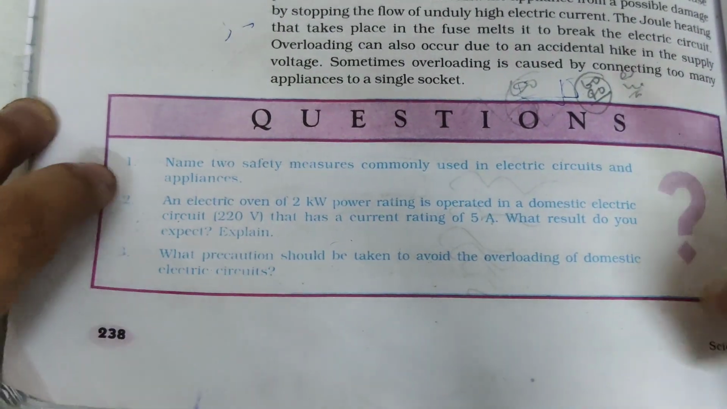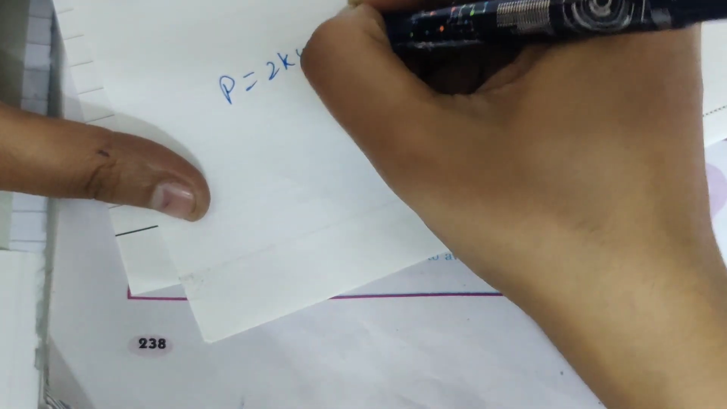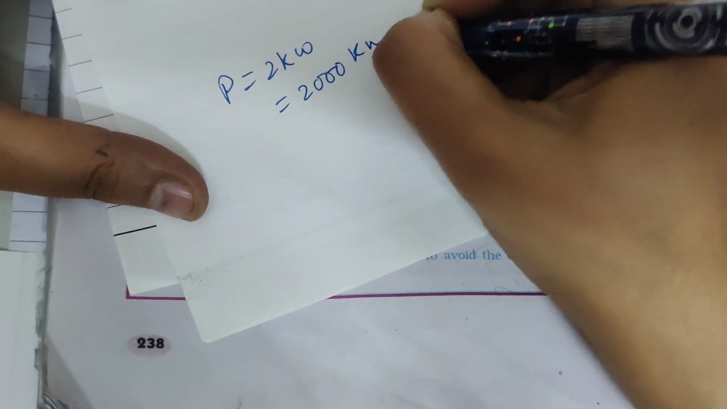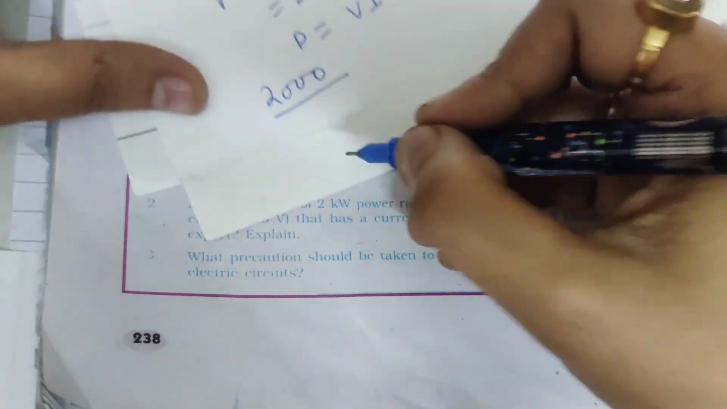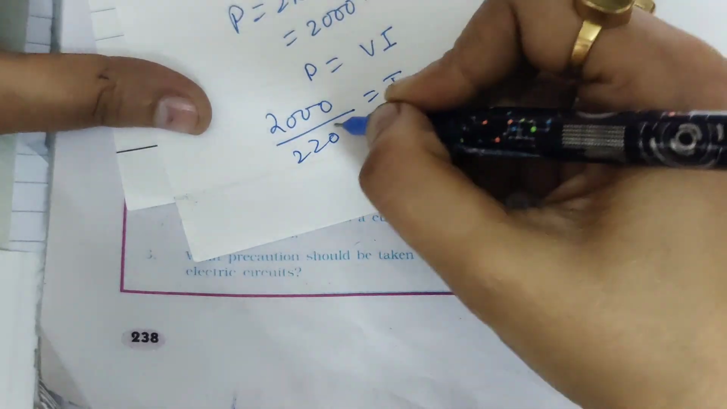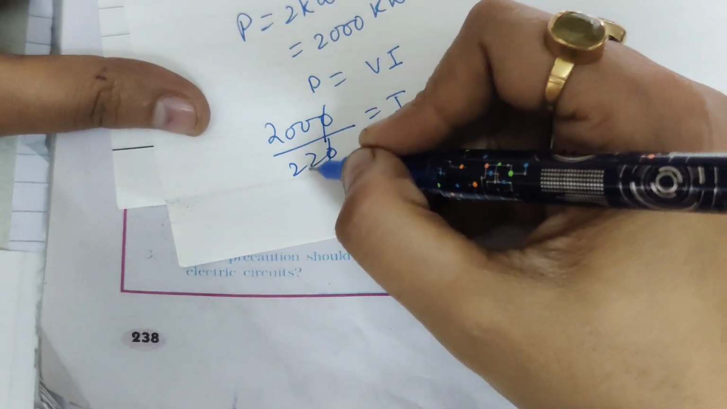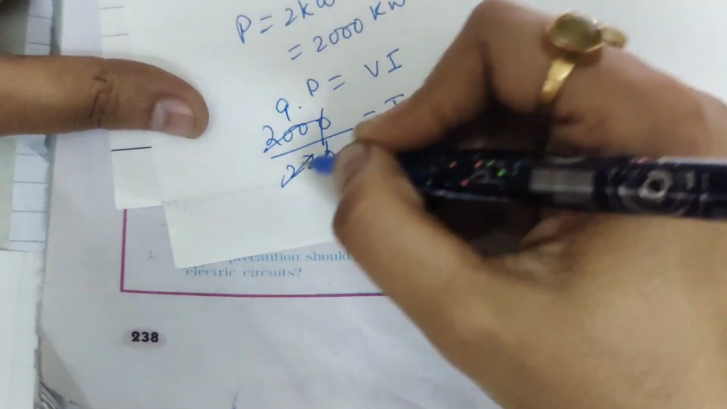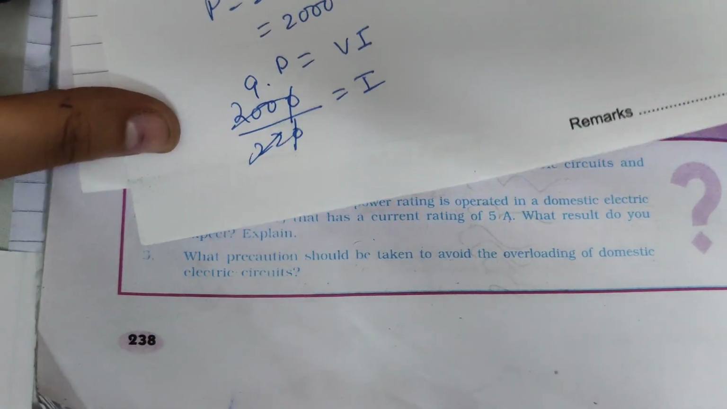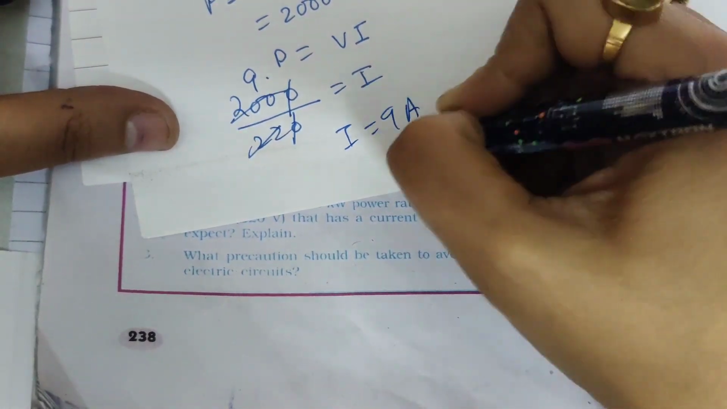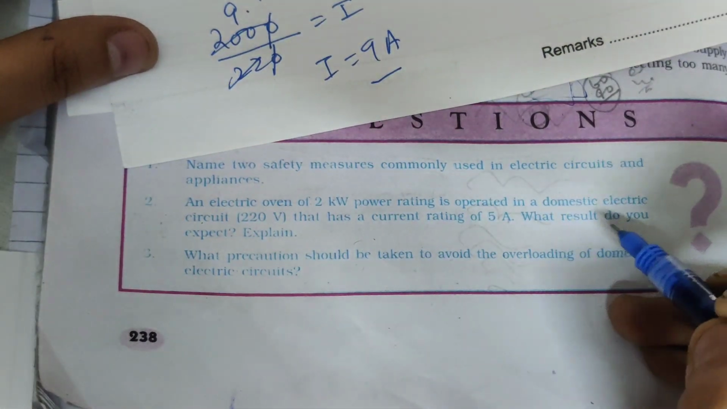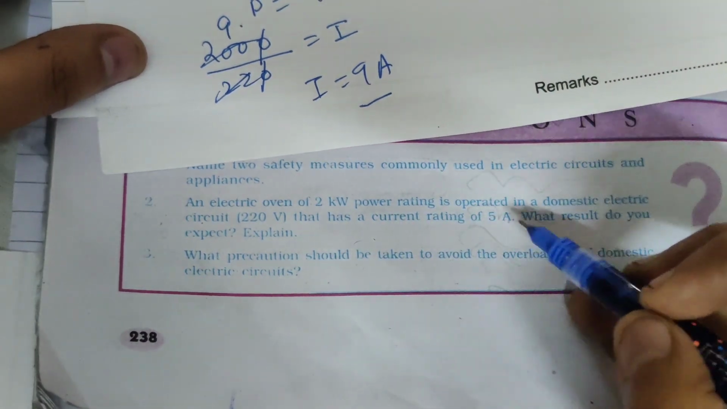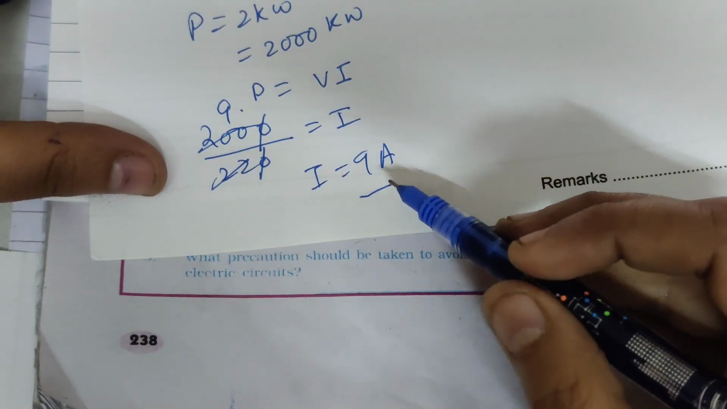So all this will depend on how much current is flowing. Okay, so power will be 2 kilowatt, that is 2000 watt. We know that power is equal to VI. It is 2000 watt and voltage here is 220. I cancel out and then the answer comes out to be, I think, near about 9 something. So current comes out to be 9 ampere, and we are using here the electric oven operating in a domestic electric circuit that has a current rating of 5 ampere, which means the fuse wire is of 5 ampere and we are using 9 ampere current here.